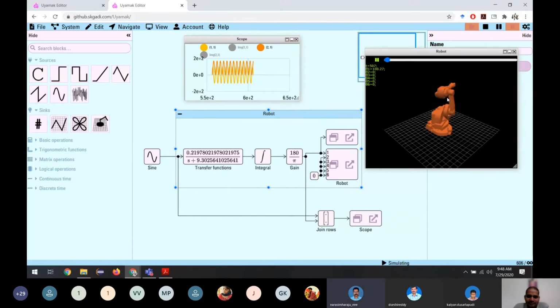Okay, sir. I think we can also solve this by using state space. Yeah, we can use state space to solve this. Yes. Okay, sir. Thank you. Thank you, sir.